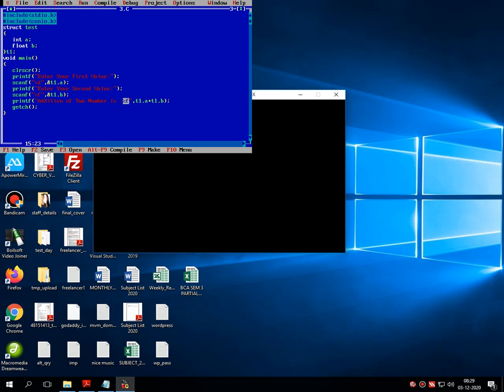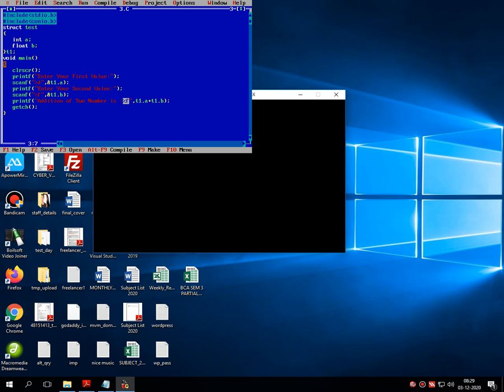That program is now open on the screen. As you can see, here I declared a structure called test which contains two members, a and b, where a is an integer and b is a float. t1 is the dummy name which represents the test structure in void main.